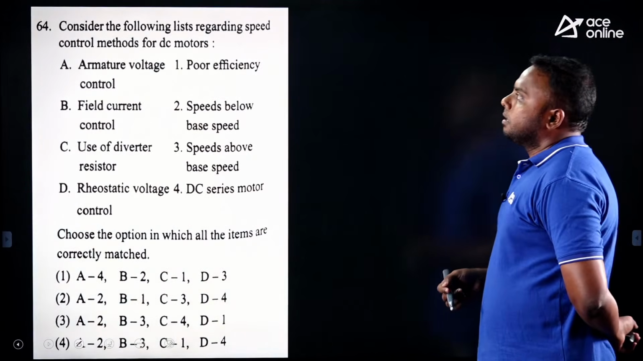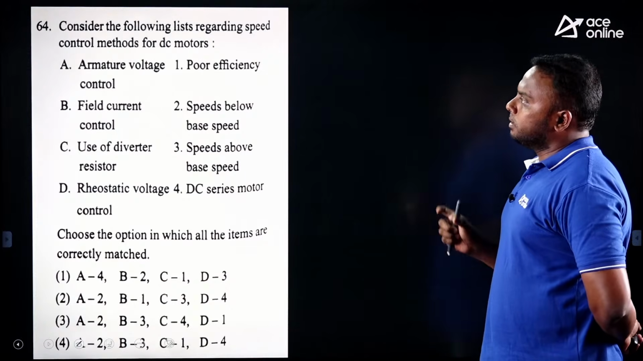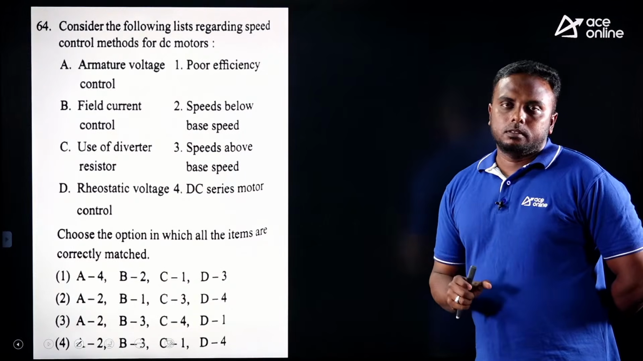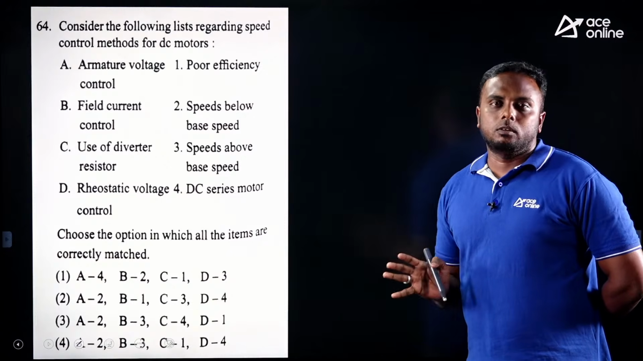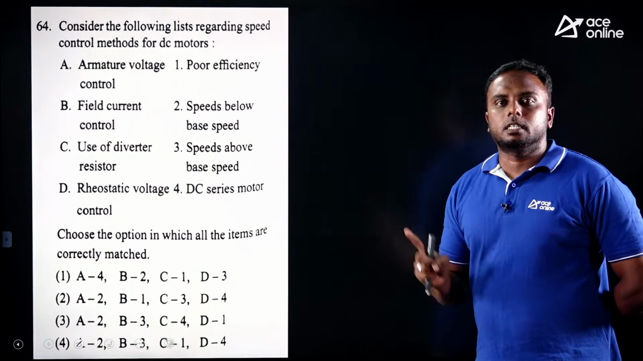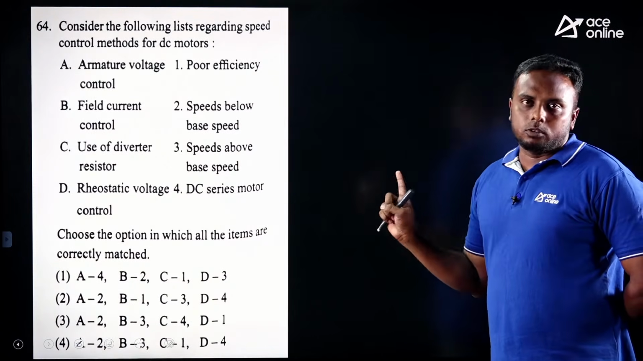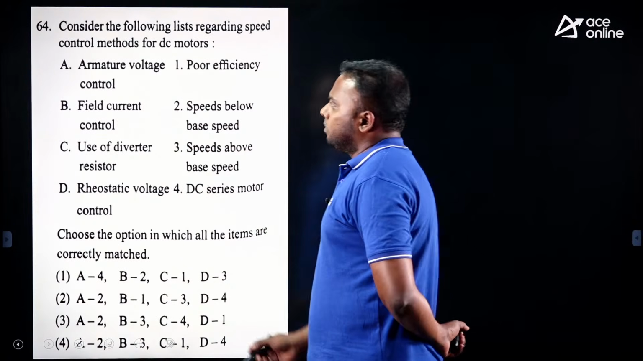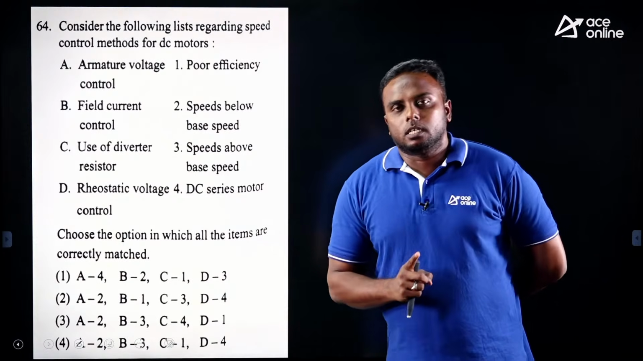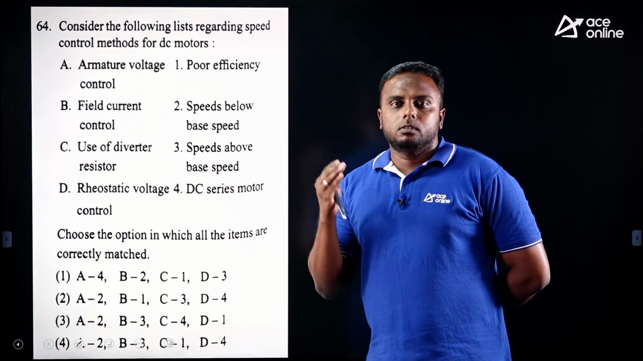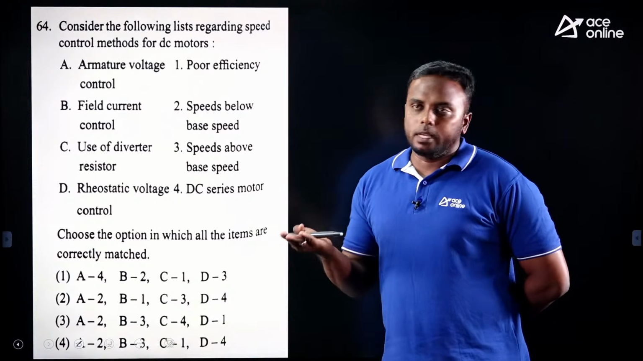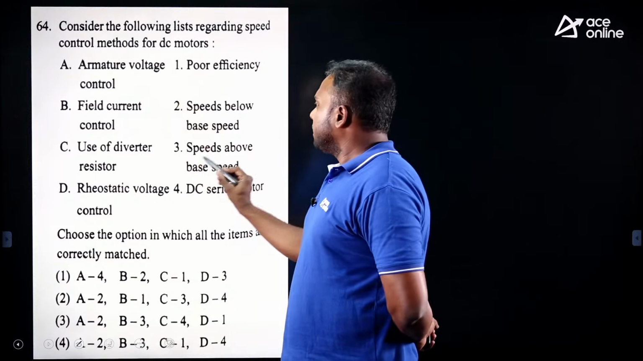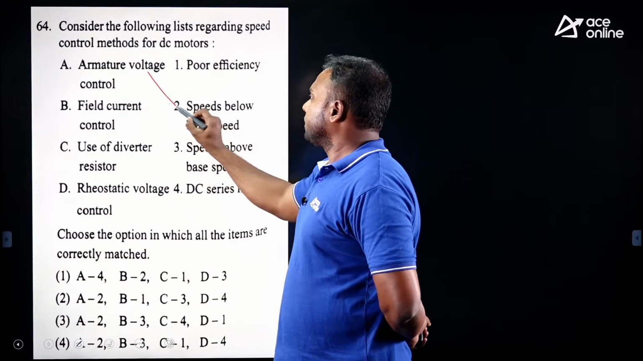Next. Consider the following list regarding speed control of DC motors. Many times I said, from speed control methods, whether it is a DC motor or an induction motor, definitely we can get questions. So, a very easy one. Armature voltage control, or voltage control, will give below rated speed, or below base speed. So A satisfies with 2.